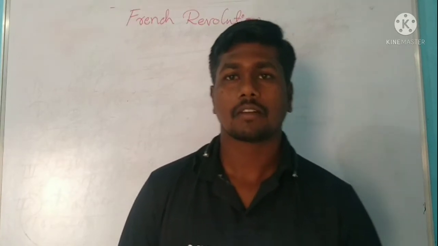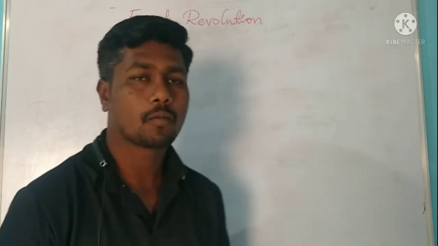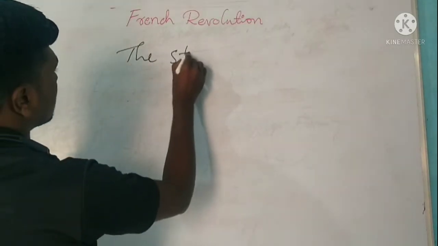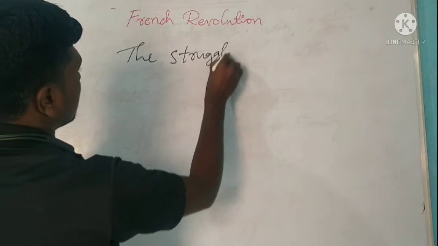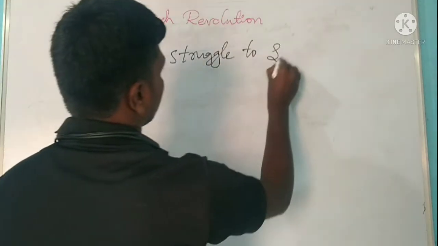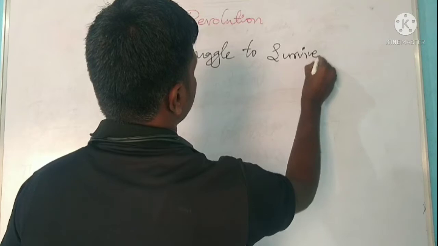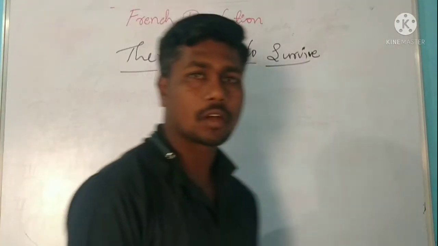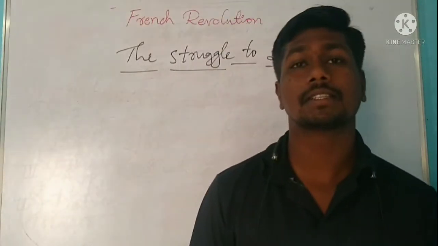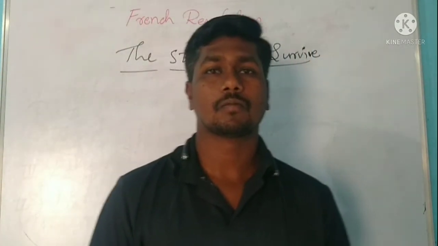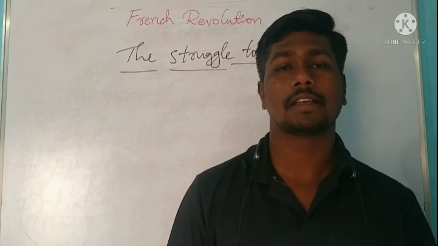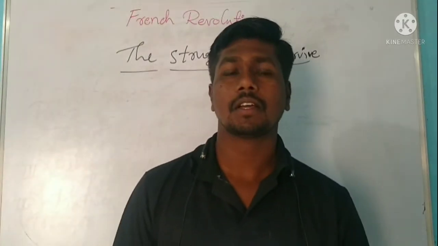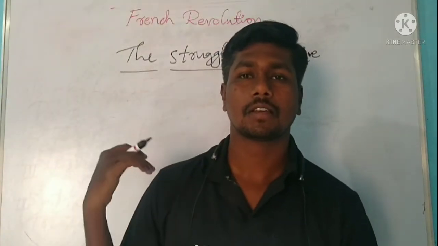Now in this class we are going to learn about the struggle to survive. Here, mainly we are going to learn about the population of France, how the population increased, and what about the production of food grains. About all these things, mainly we learn about the subsistence crisis in this topic.